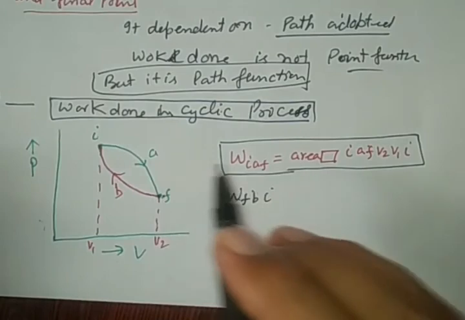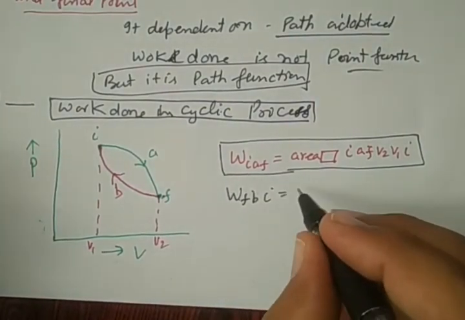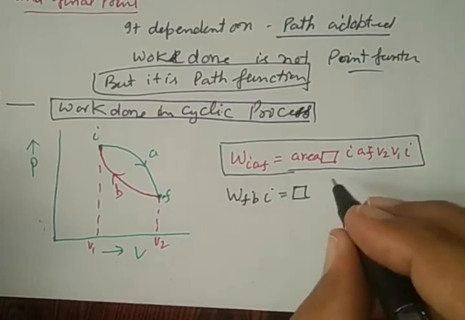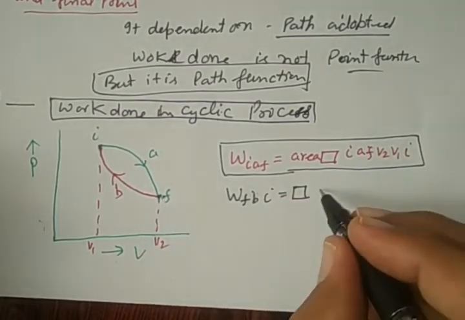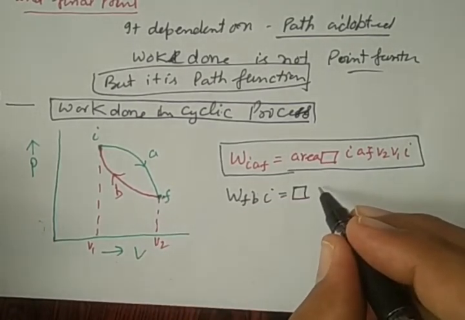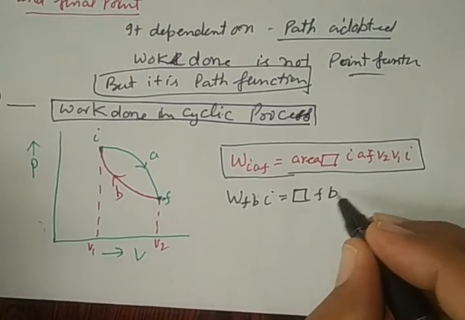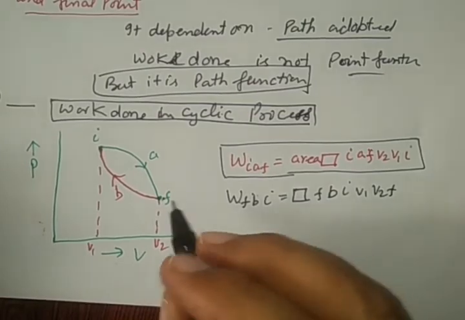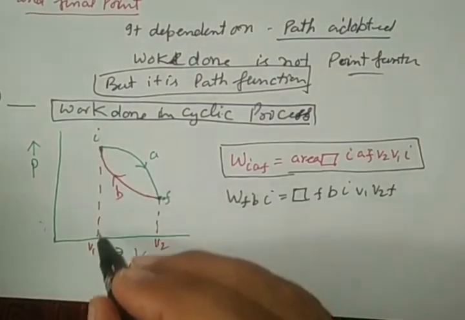In the former case it was work done by the system. It is the area of closed path F, B, I, V1, V2, F. We are taking it this way.